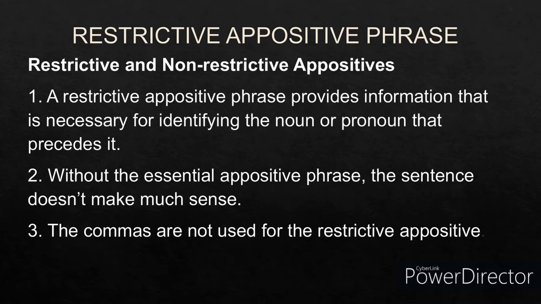Now there are two kinds of appositive phrases, restrictive and non-restrictive. A restrictive appositive phrase is also known as the essential appositive phrase. So what does it mean? It means that the restrictive appositive phrase is essential to bring out the meaning in the sentence. If you leave out the restrictive phrase from the sentence, it would be meaningless. So that's what a restrictive appositive phrase is. And in restrictive appositive phrases, commas are not used at all.